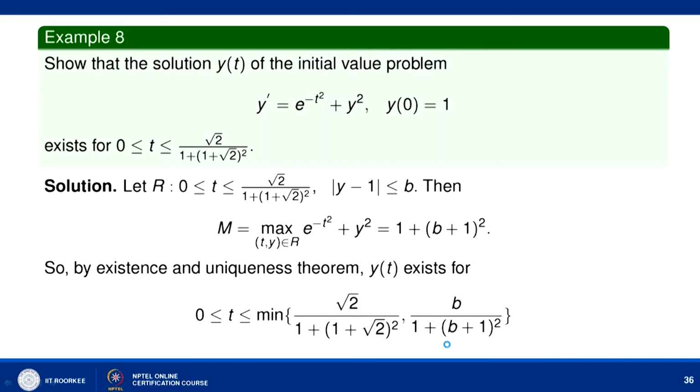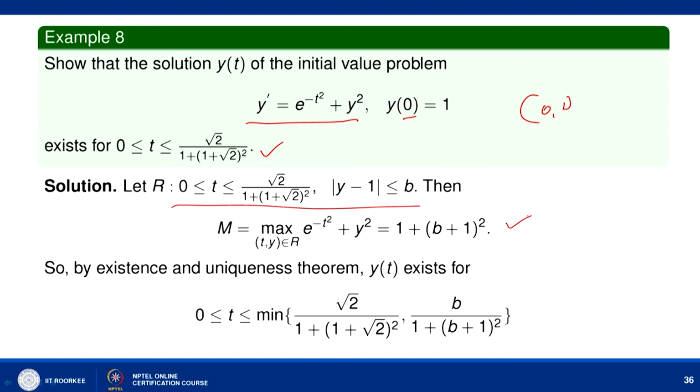Now let us consider one more example and show that the solution y(t) of the initial value problem y dash equal to e to power minus (t square plus y square) with y(0) equal to 1 exists in the said interval. For that, let us consider a rectangle R, that is, t lying between 0 and root 2 upon (1 plus root 2) whole square, and modulus of y minus 1 less than or equal to b. The only thing is that here we consider a rectangle centered at (0, 1). So, that is what we have considered here.